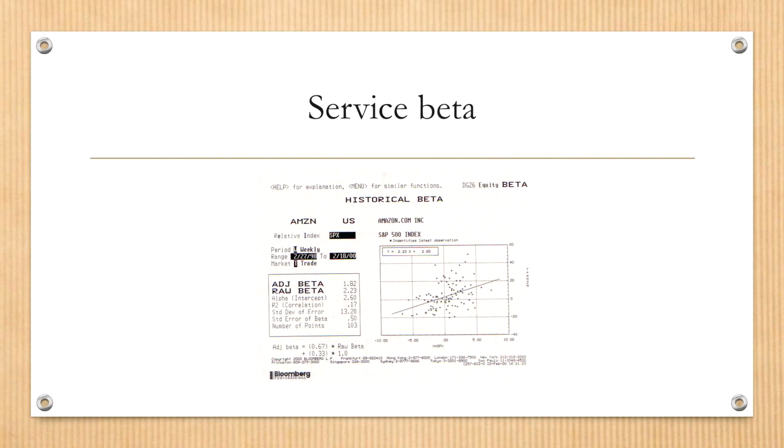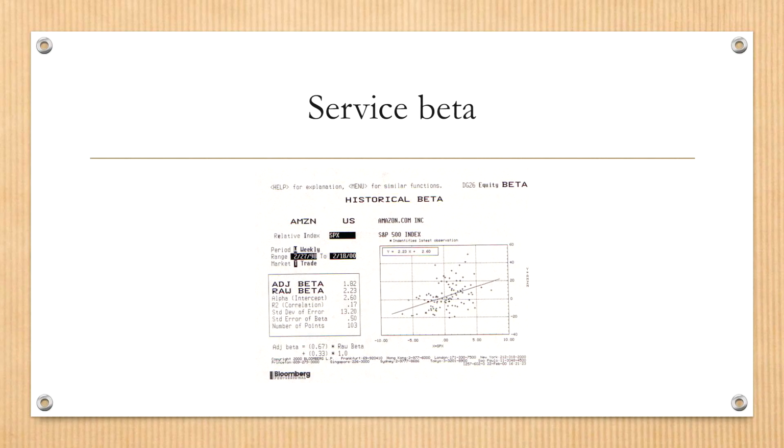Back in 2000 for this Amazon, it's pretty reasonable. However, in the longer term, researchers found that beta tends to be a time-varying variable. It has a tendency to go towards 1. If it's significantly higher than 1, then it will go lower towards 1. If it's lower than 1, then it has a tendency to go higher in the future towards 1. So this adjusted beta equation shows the tendency that in the future beta will go towards 1.